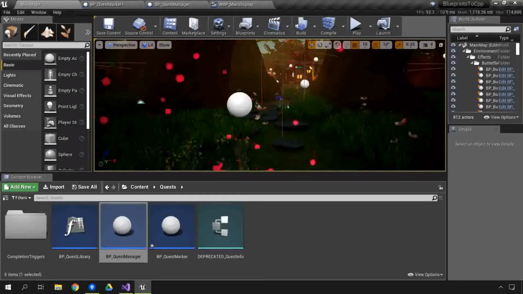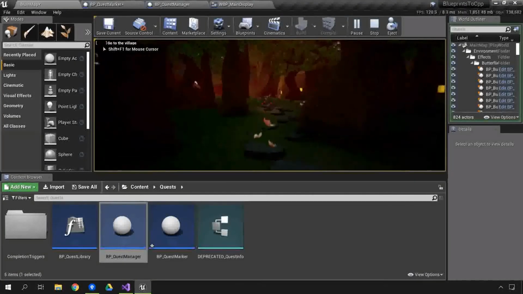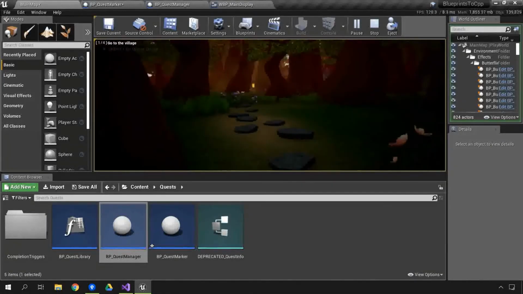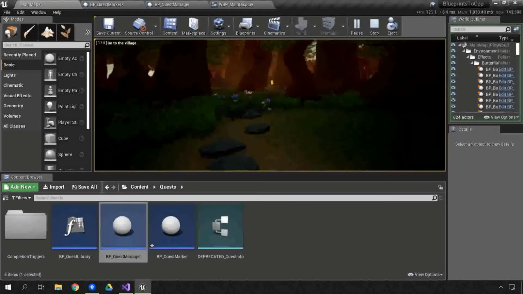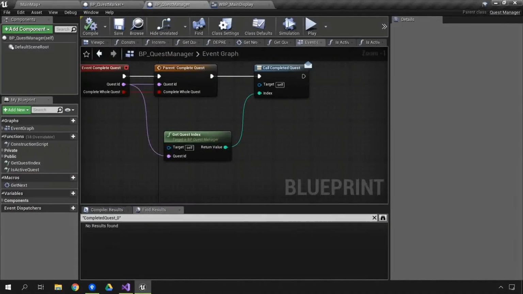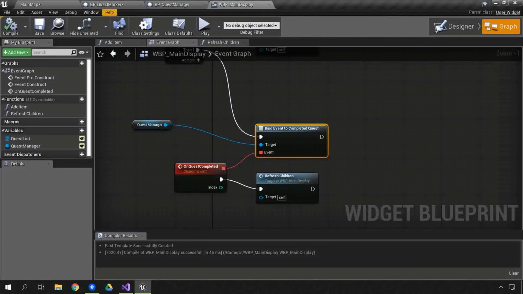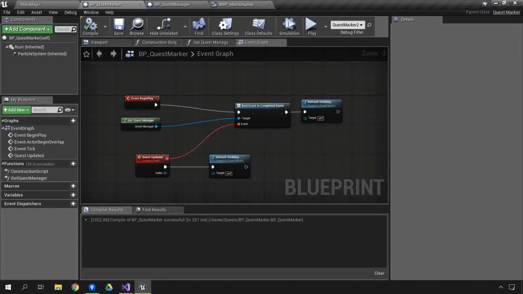If we go over to our main map, want to go and play, and if we go through a quest marker, we would expect it to work. So let's go through a quest marker, and sure enough, everything has updated. So we only have to update the original calling site of the quest manager, and we didn't have to update it in the quest marker where we were listening for it, or in the main display where we were also listening, because we chose the same name and gave it the same signature as Blueprint.